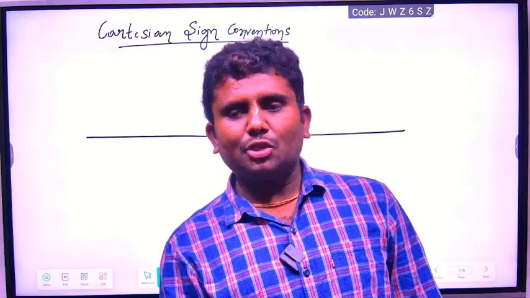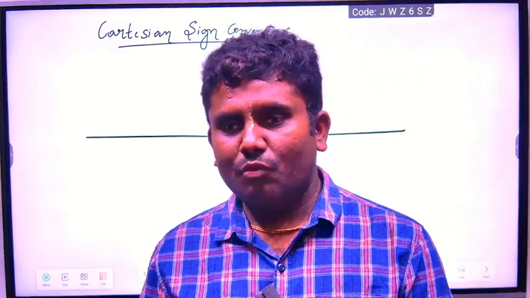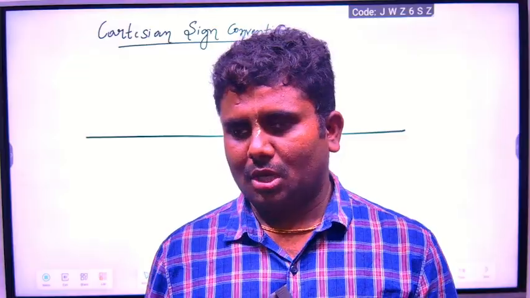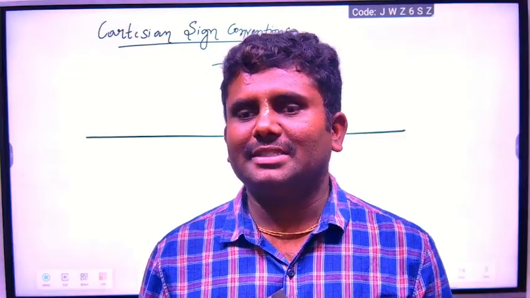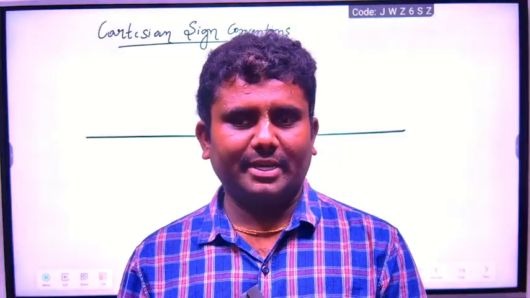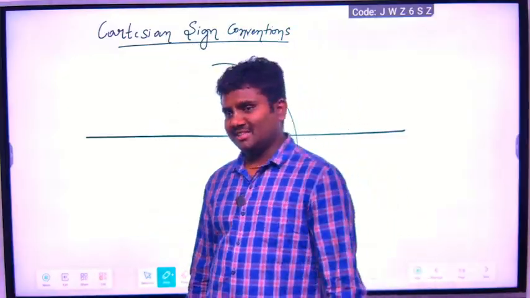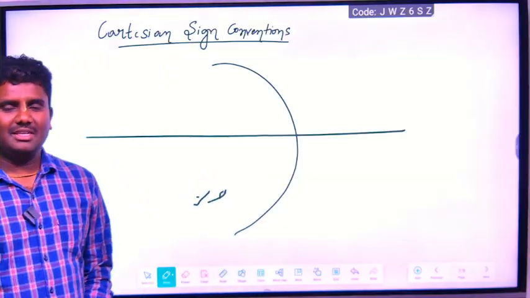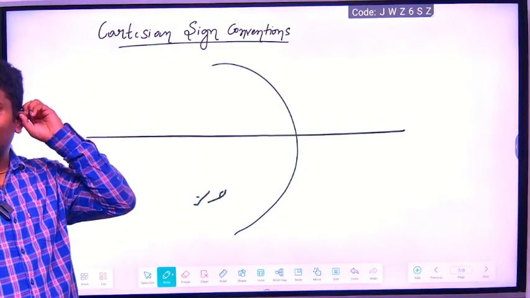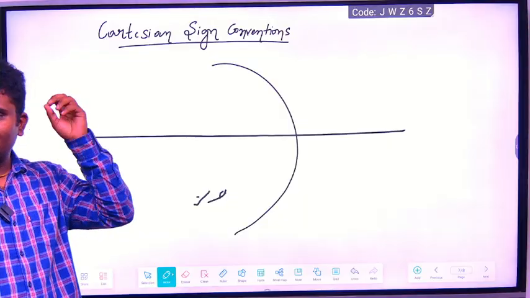These are the signs you need to use whenever you are measuring the object or image, where the object is, where the image is, whether you need to take object distance positive or negative, image distance positive or negative, focal length positive or negative, radius of curvature positive or negative. These are called Cartesian sign conventions. Sign means applying signs, positive and negative.